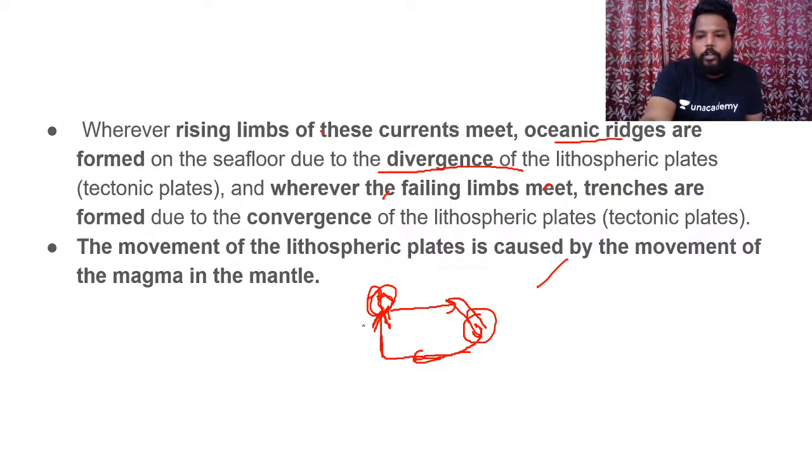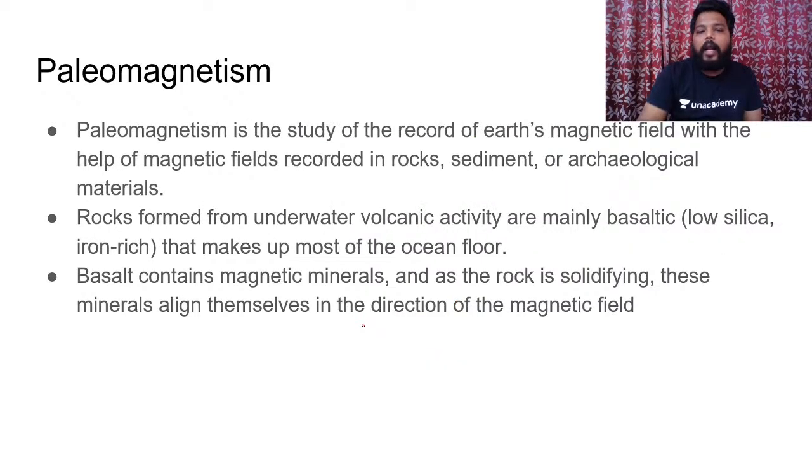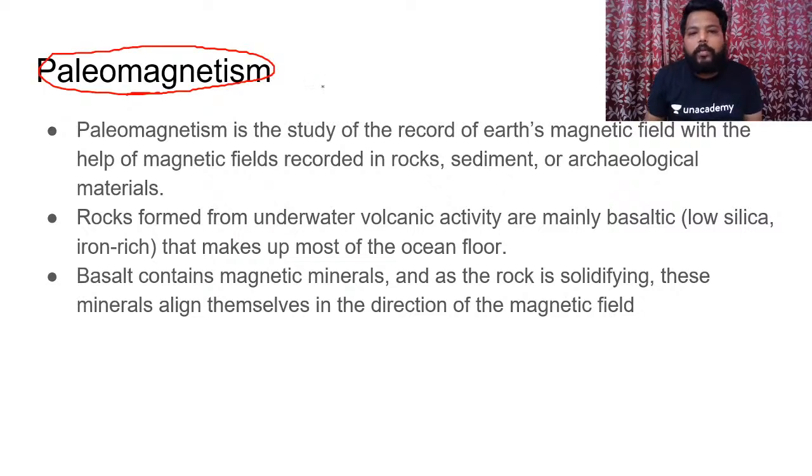The movement of lithospheric plates is caused by the movement of magma in the mantle. Rather than the explanation given by Alfred Wegener, the gravitational pull of sun and moon and the buoyancy force, which were the foolish reasons given by Alfred Wegener. So, convectional current is the major reason why we have the movement of lithospheric plates. And next we have to understand paleomagnetism, so that we will understand the seafloor spreading concept and plate tectonics theory in a deeper manner.